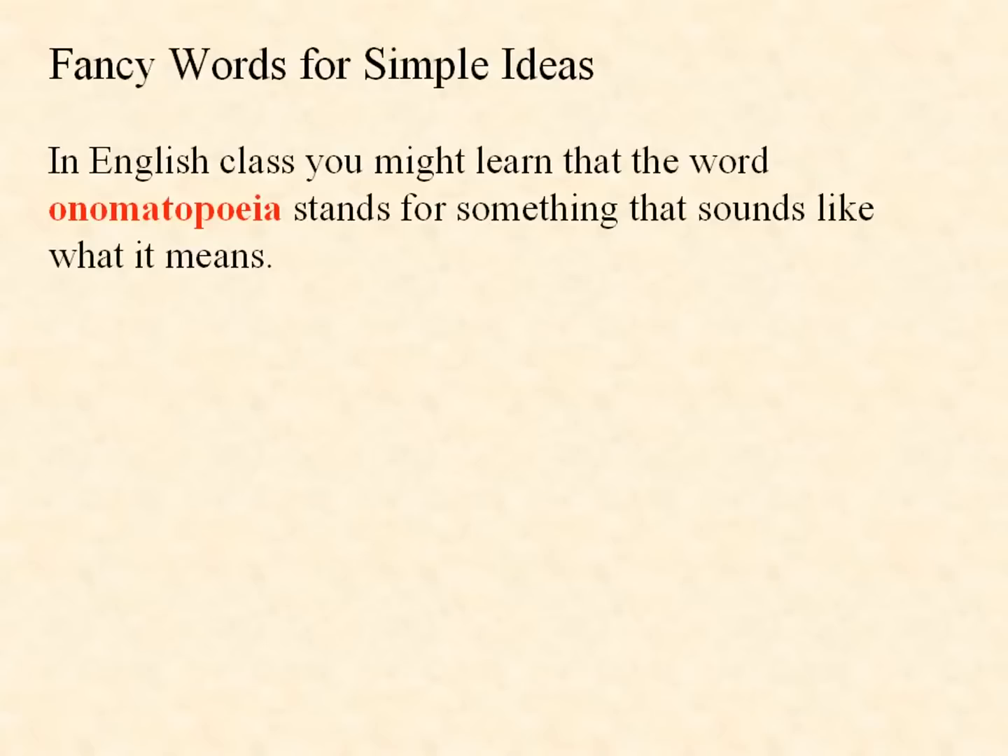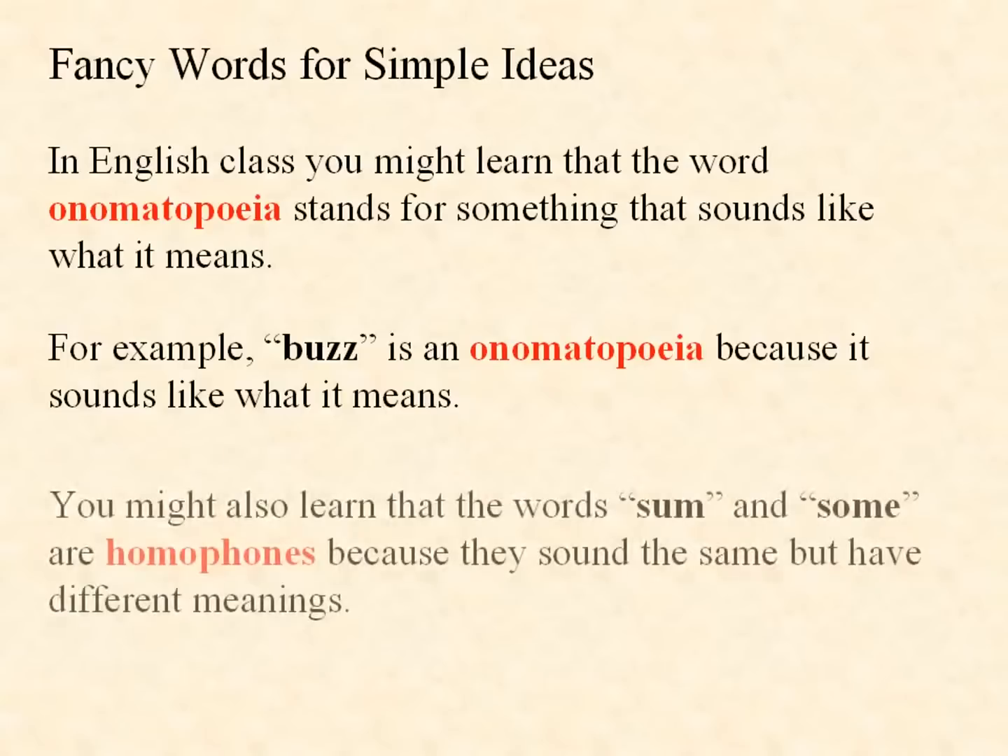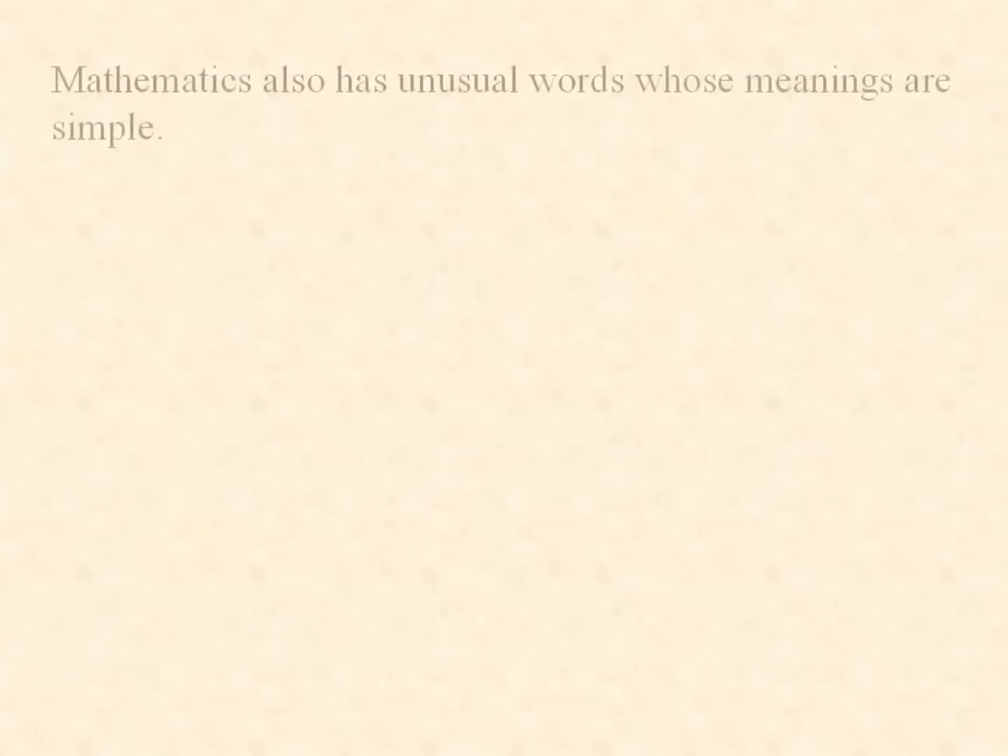In English class, you might learn that the word onomatopoeia stands for something that sounds like what it means. For example, buzz is an onomatopoeia because it sounds like what it means. You might also learn that the words some and sum are homophones. Homophones are words that sound the same but have different meanings. Mathematics also has unusual words whose meanings are simple.